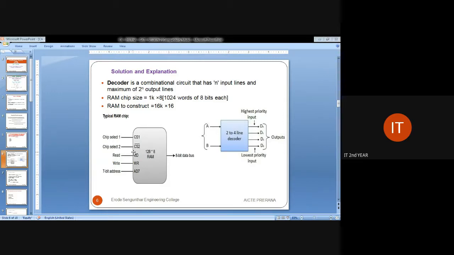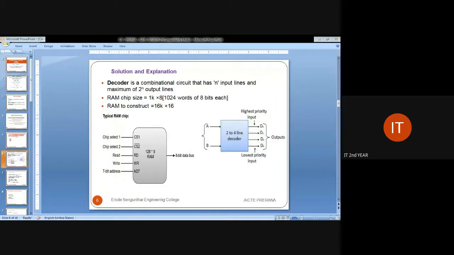So overall there are 5 to 6 components available, and with these components we are going to construct a RAM chip.